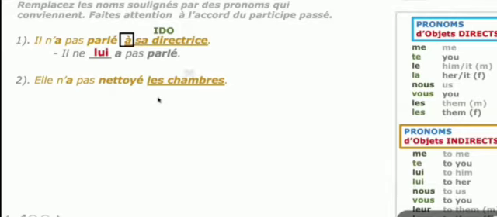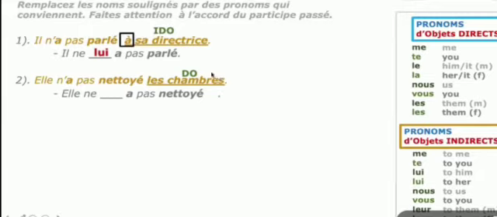In the second sentence, the underlined word is the direct object. Now we found the object. So replace the direct object noun using the suitable direct object pronoun. See here, she has not cleaned the rooms; instead of the rooms only, you have to use "them".